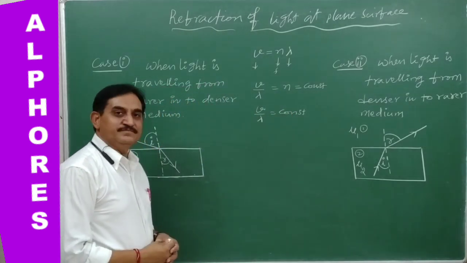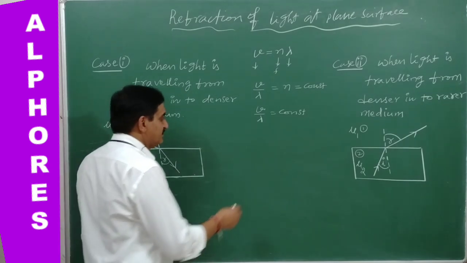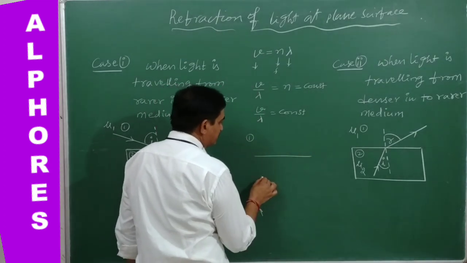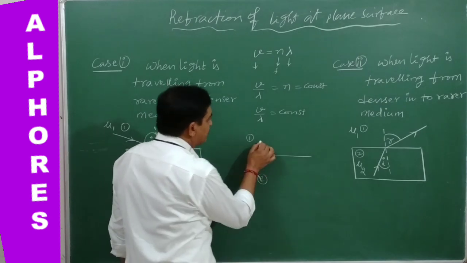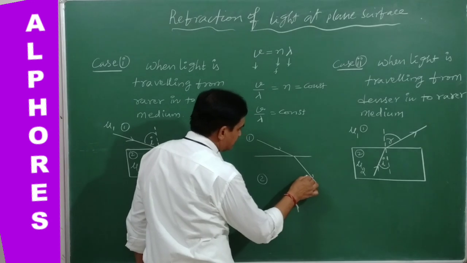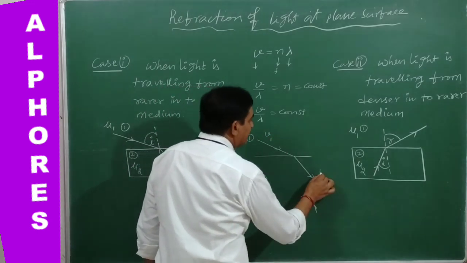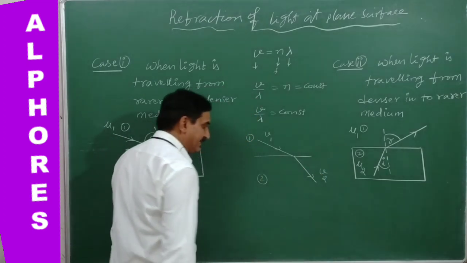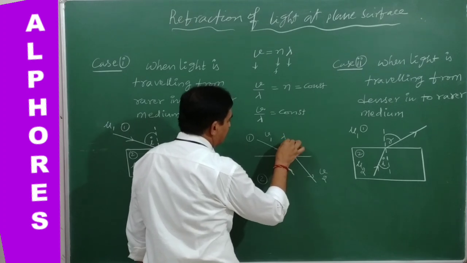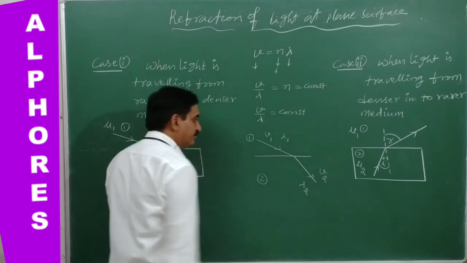If we consider the velocity of light in two different media, suppose this is medium 1 and this is medium 2, here the velocity is v1 and in the second medium the velocity is v2, with corresponding wavelengths lambda 1 and lambda 2.